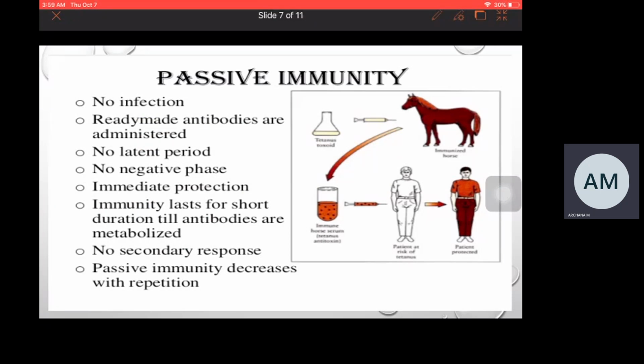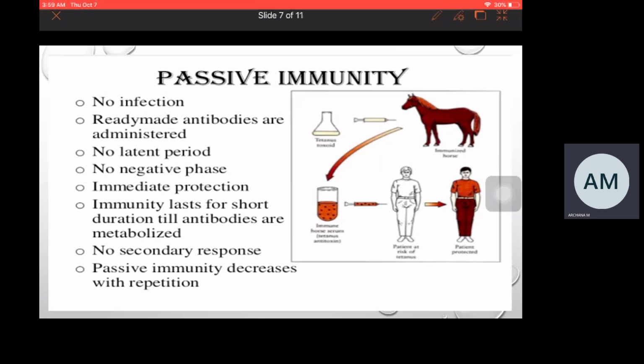Active immunity develops when an antigen enters naturally or artificially. When an antigen enters naturally, the B cells become active, then differentiate into plasma cells and memory cells. When the antigen enters for the first time, plasma cells are involved. They release antibodies and kill the antigen. When the same antigen enters for the second time, memory cells are involved.